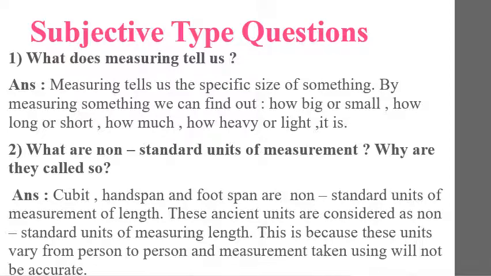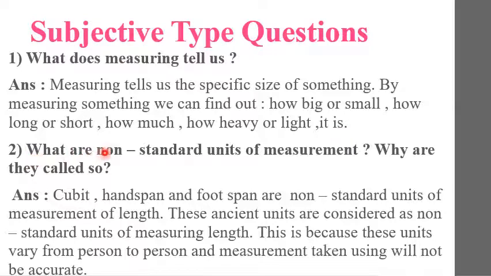Now children, let's see the question answers you have been given on page number 102. You have been given subjective type questions. Question number 5, answer the following. First question, what does measuring tell us? Answer, measuring tells us the specific size of something. By measuring something, we can find out how big or small, how long or short, how much, how heavy or light an object is.